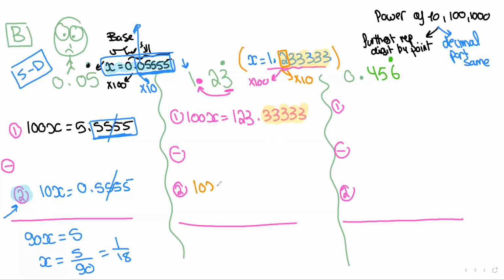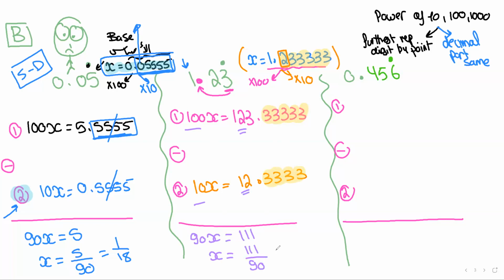So 10 times x is 10x. And then 1.23333 times 10 is 12.3333. Now, as you can see, the decimal parts here are the same. So that when you subtract, it becomes super easy. Now subtract. 100 minus 10 is 90x. And then subtract the whole numbers. 123 minus 12 is 111. And then solve for x. X equals 111 over 90.